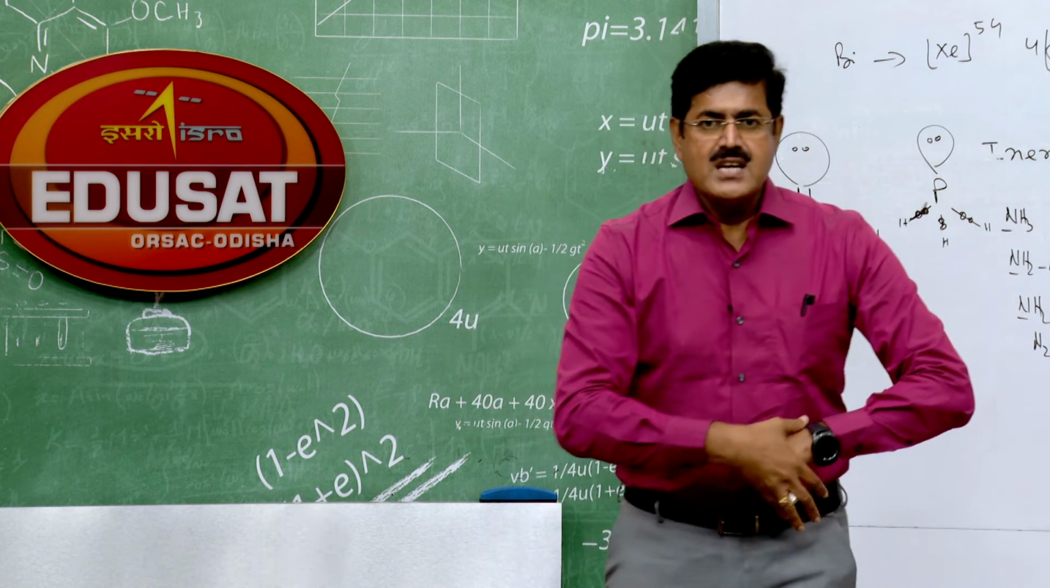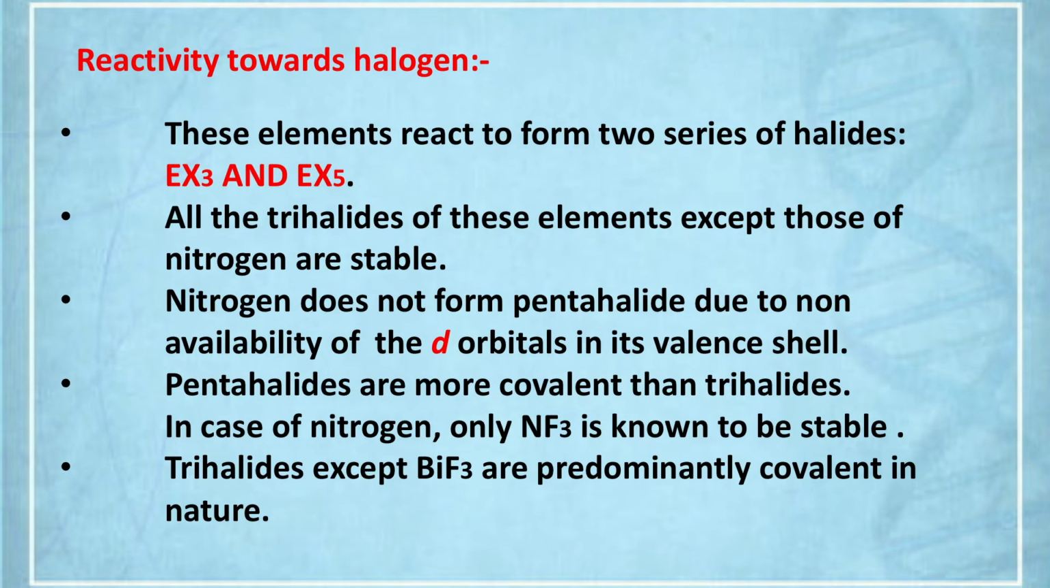Coming to other properties, all the trihalides of these elements except those of nitrogen are stable. Nitrogen trihalides are unstable except NF3. Nitrogen trifluoride is stable. NCl3, NBr3, NI3 are unstable. They explode. Okay, so it is given here. Nitrogen does not form pentahalide due to non-availability of d orbital in its valence shell. It is also displayed on your TV screen. I have already discussed this.